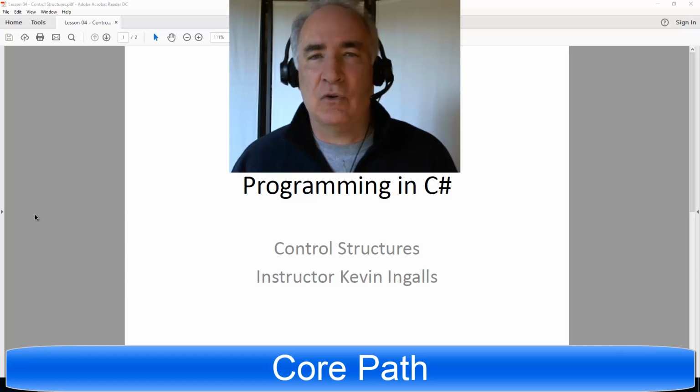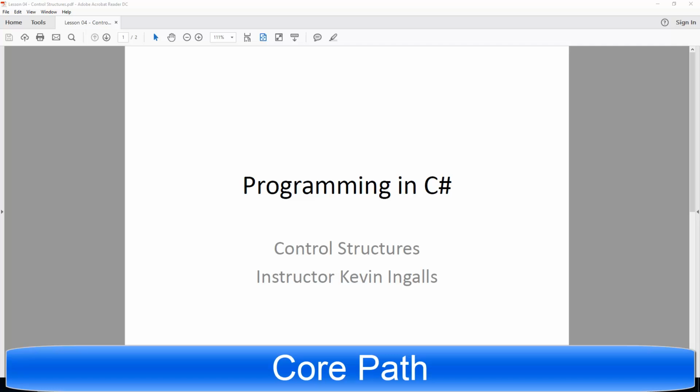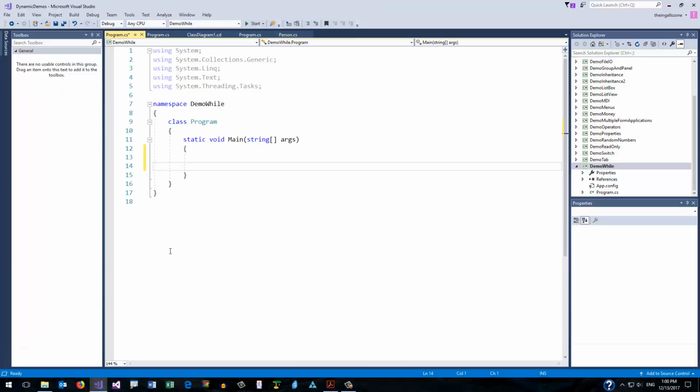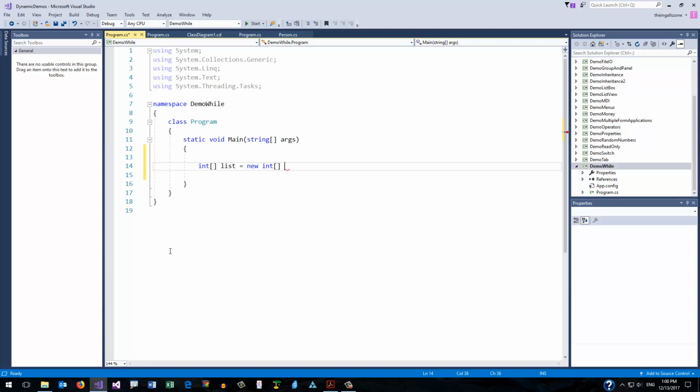Let's take a look at the control structure while and do while. We'll go into Visual Studio and we'll create a data structure to manipulate. Let's call it list, and we'll make that equal to an array of numbers, and just some arbitrary values. And I'm going to want to have an index into that list. We'll start off at 0.